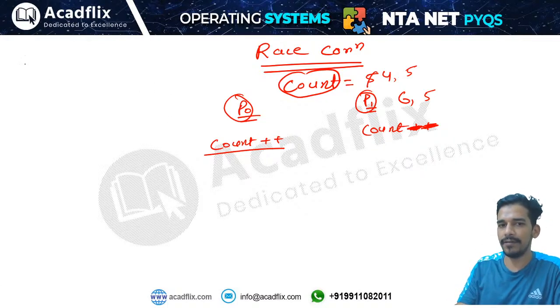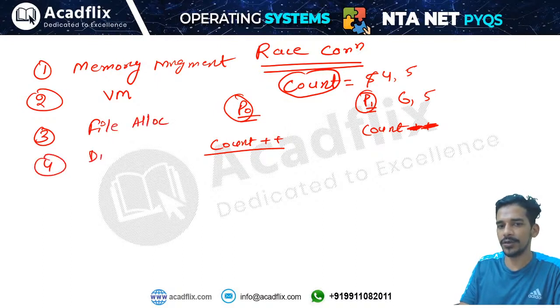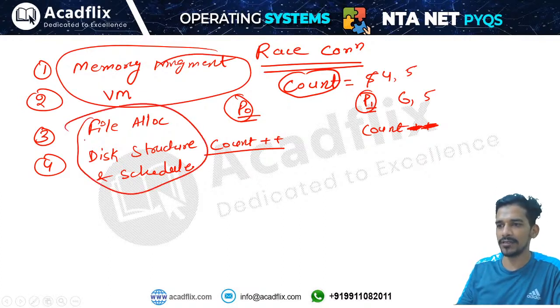So in operating system we are left with 3 topics. One is memory management, in which we will study the numericals on paging, segmentation and virtual memory. Okay, we will see the page fault replacement algorithms. Third is file and disk management. So we will see file allocation methods, disk storage, disk scheduling and disk structure. Tomorrow we will finish these two topics, and then day after tomorrow we will finish these two topics. So there will be two more classes of operating system, and then we will start computer architecture and organization.